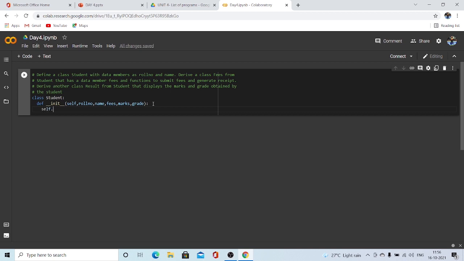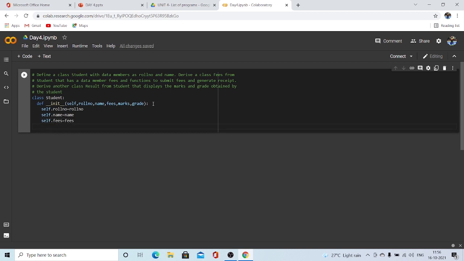Now, as usual, self dot roll number. We have to declare these roll numbers, right? Everything, I mean the data members, we have to declare in this way. Self dot roll number, self dot name equal to name, self dot fees is equal to fees, self dot marks is equal to marks, then self dot grade is equal to the grade.